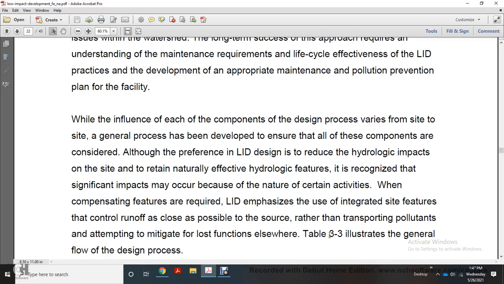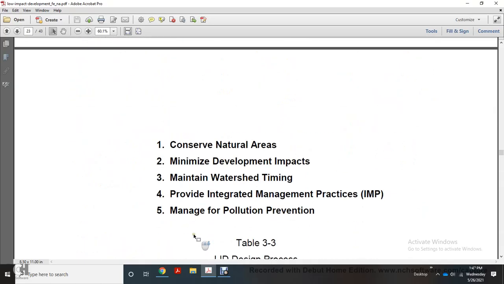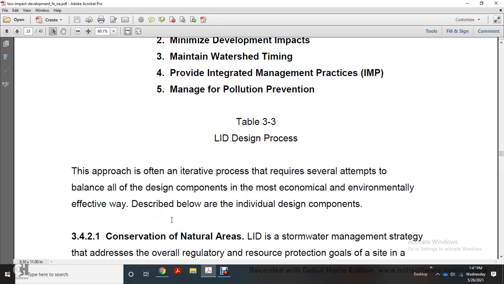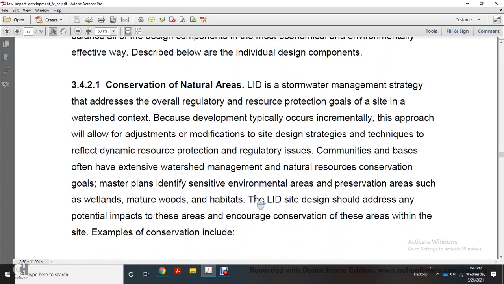Table 3.3 illustrates the general flow of the design process. 1. Conserve natural areas. 2. Minimize the development impact. 3. Maintain watershed timing. 4. Provide integrated management practices. 5. Manage pollutant prevention. This approach is an iterative process that requires several attempts to span all the design components in the most economical, environmentally effective way. Each individual design concept is described below.